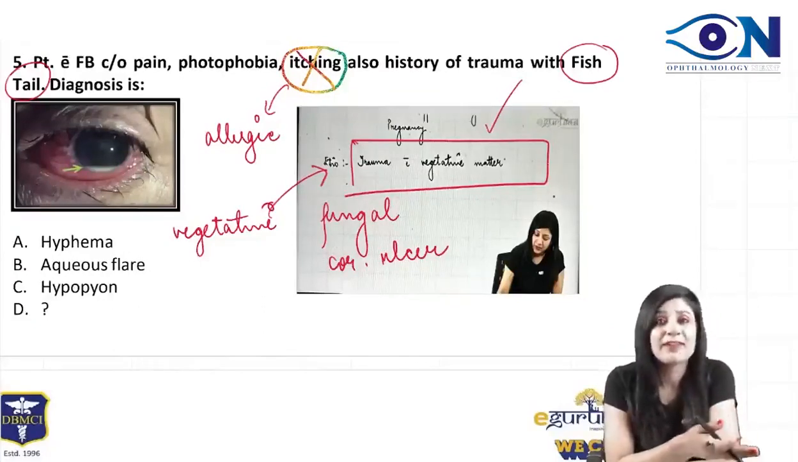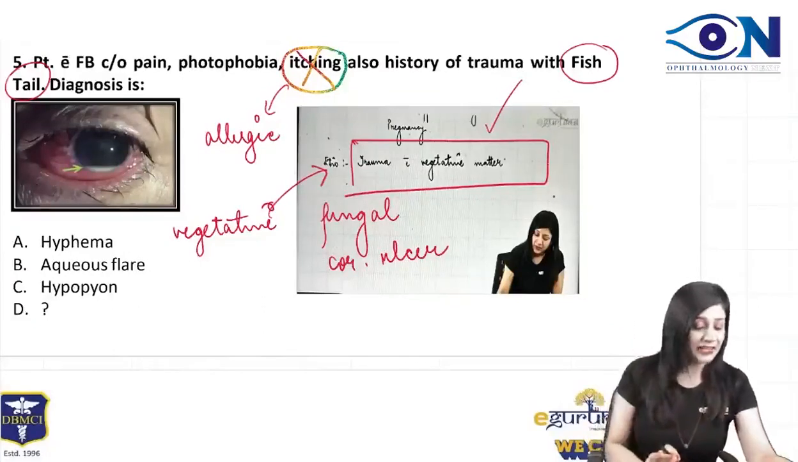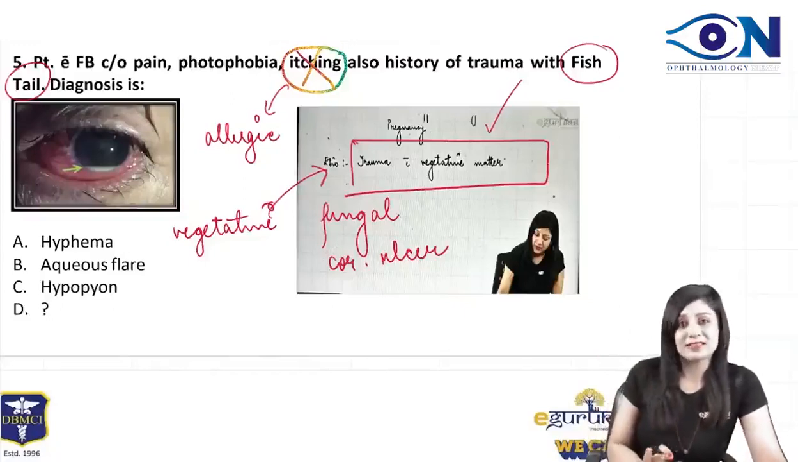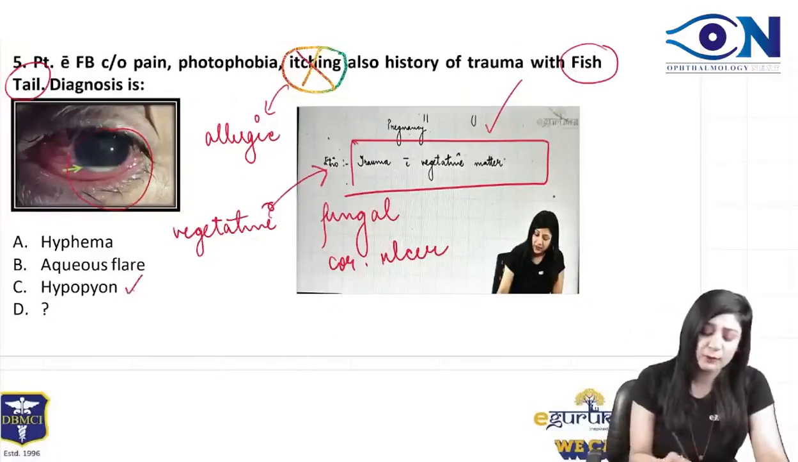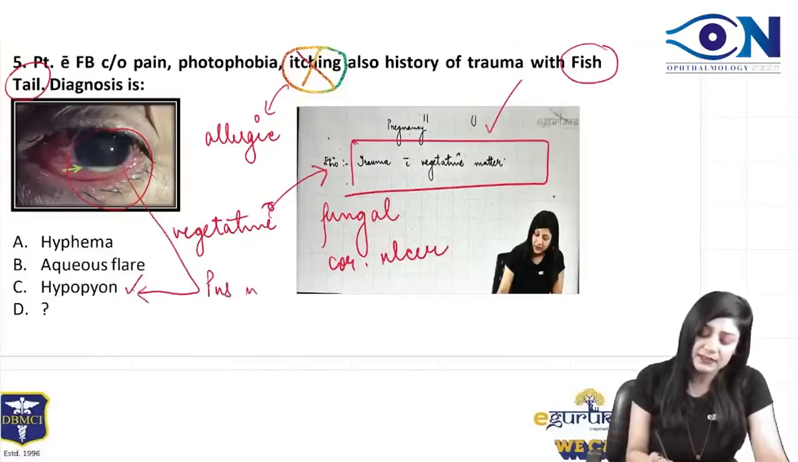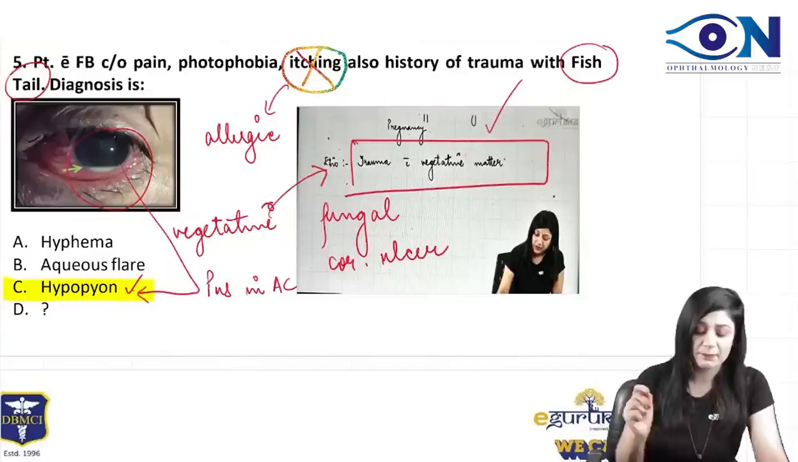Now even simpler from this is that they haven't asked you which ulcer it is, they are just asking you the sign. So what can you see? This is obvious. This is hypopyon, because what you can see is the pus. It is the pus in the anterior chamber.